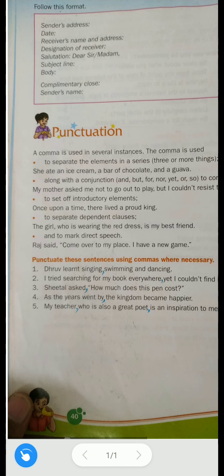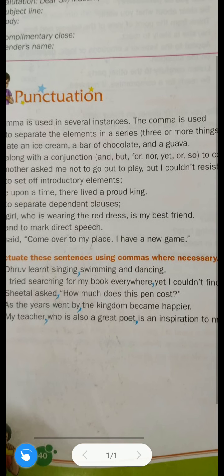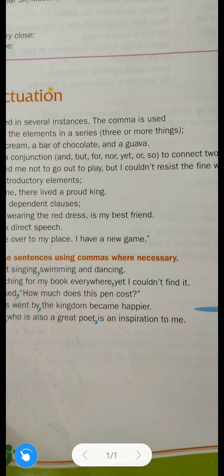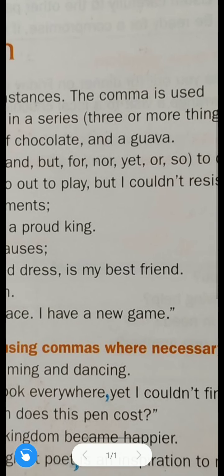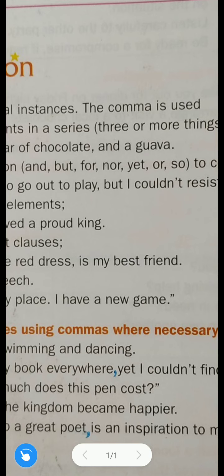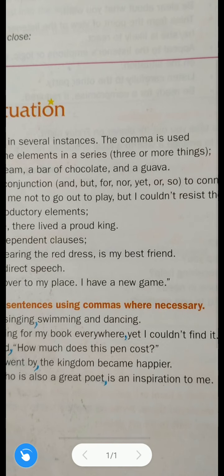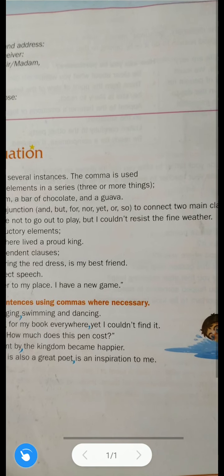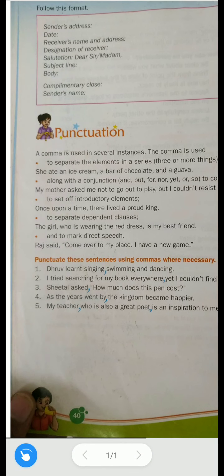Now let us discuss the second use. Along with the conjunction, in bracket, all these are the conjunctions: and, comma, but, for, nor, yet, or, so. All these conjunctions are given in a bracket to connect two main clauses.